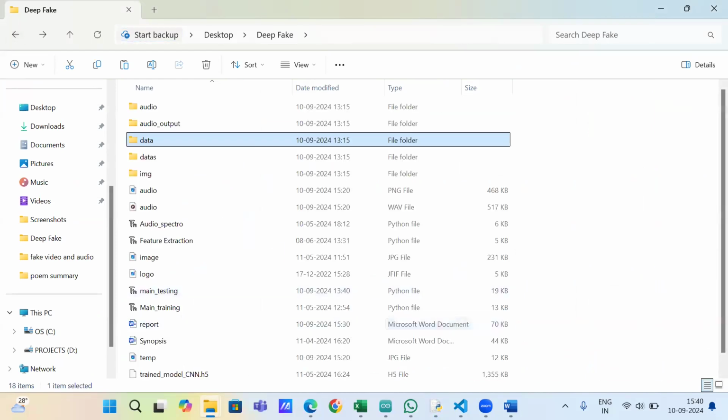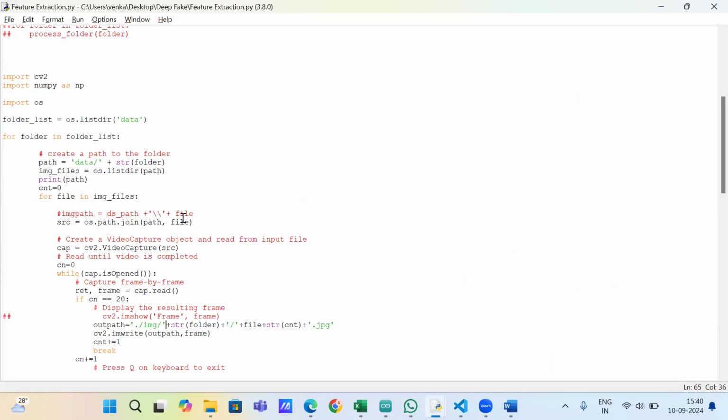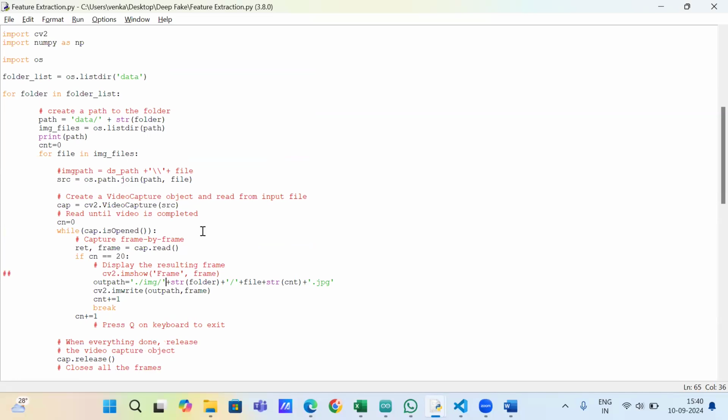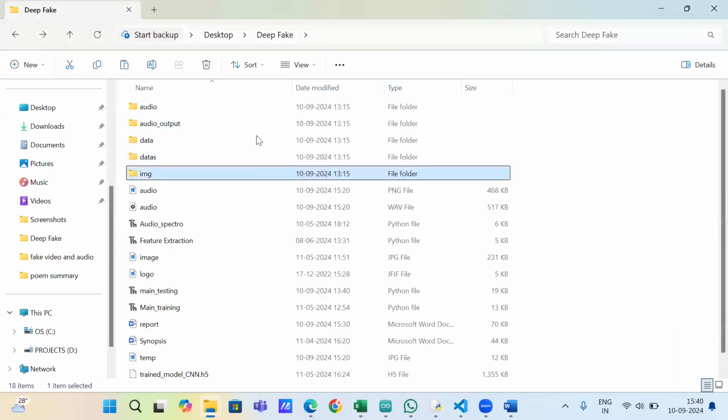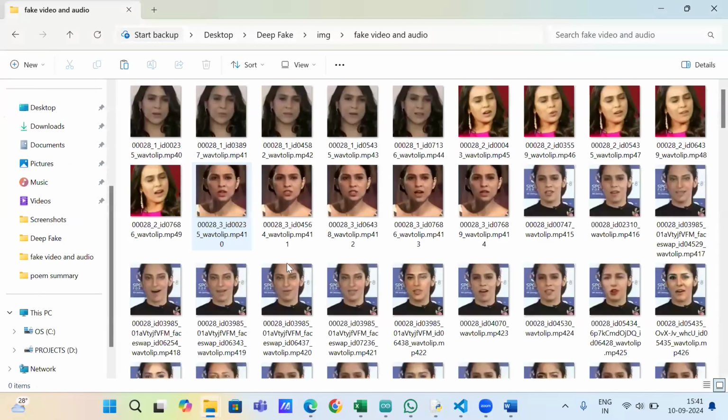Now what I'm doing is feature extraction. Using the data set, I have collected every 20th frame of every video and saved it into an image file. You can see this, I extracted this. Here you can see all the 20th frames of the videos.